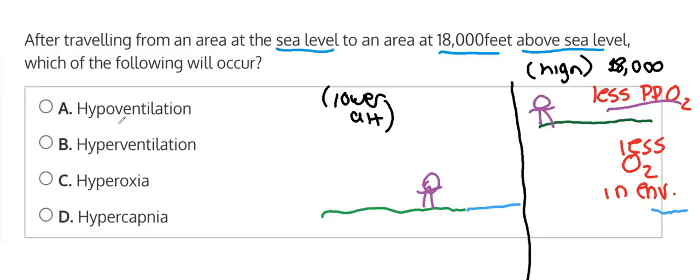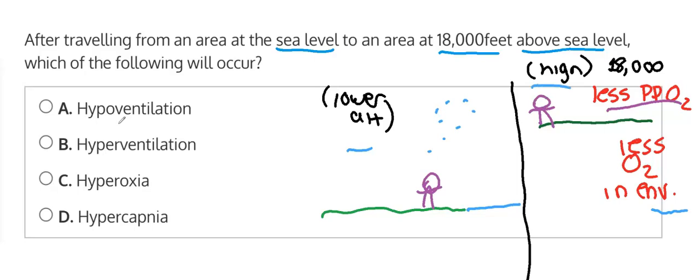So to make up for having less oxygen available, your body would have to have a higher respiratory rate to take in more quickly, as opposed to in this lower area, if there was lots more oxygen in the air, we'll just say that this is oxygen, you wouldn't need to breathe in as many times because you would make more use of the quality of each breath, because you would be getting in more oxygen in each breath in this lower environment as opposed to this higher altitude environment.